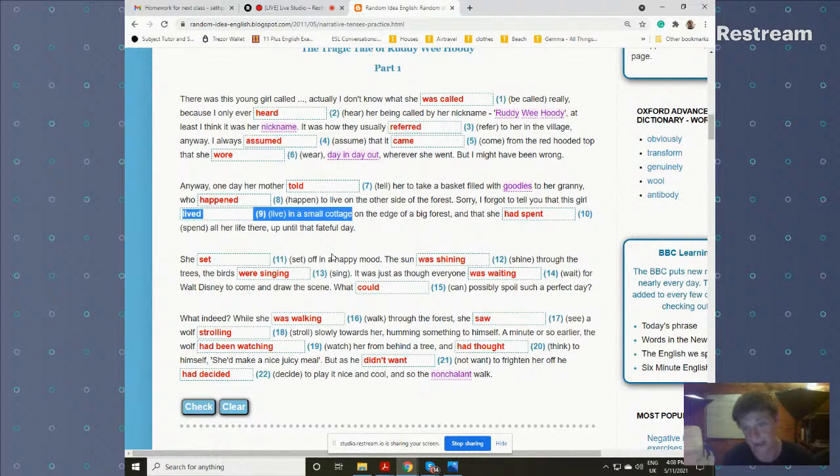So that's okay here. And you could even use had lived, but that does sound like maybe that process completed at the moment that the narrator's telling the story. And so maybe she had lived there on the edge of the forest until that moment, but soon she would go and live somewhere else.